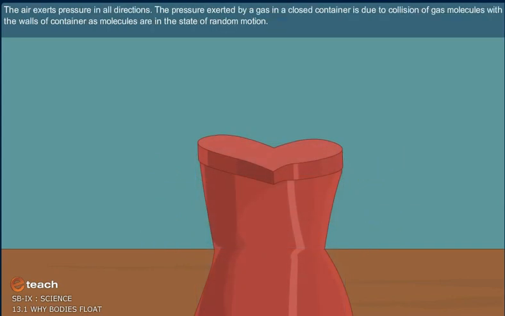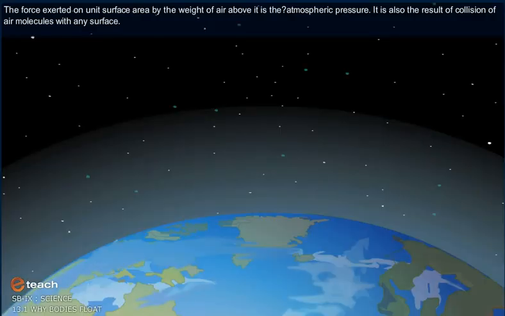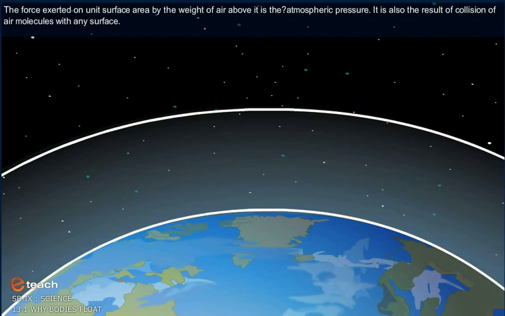The air exerts pressure in all directions. The pressure exerted by the gas in the container is due to collision of gas molecules with the walls of the container as molecules are in the state of random motion. The force exerted on unit surface area by the weight of air above it is the atmospheric pressure. It is also the result of collision of air molecules with any surface.